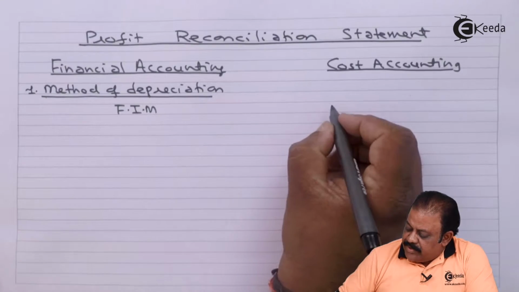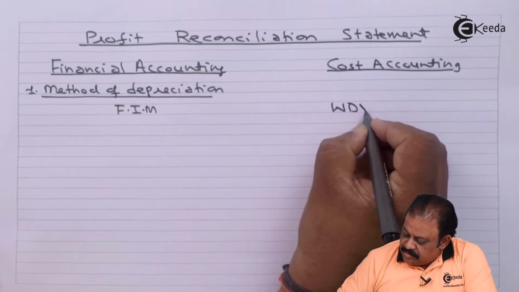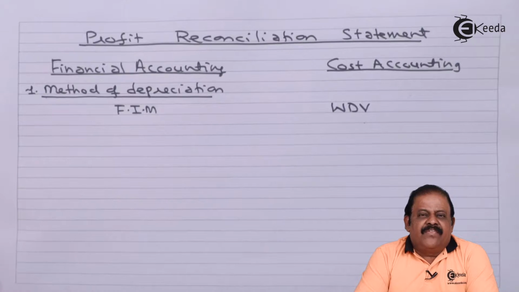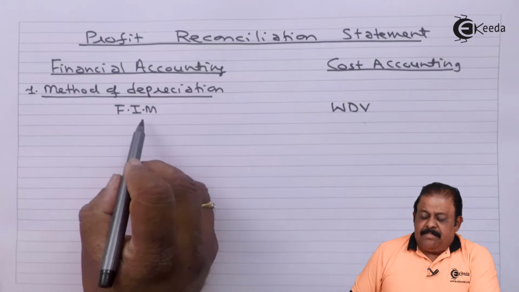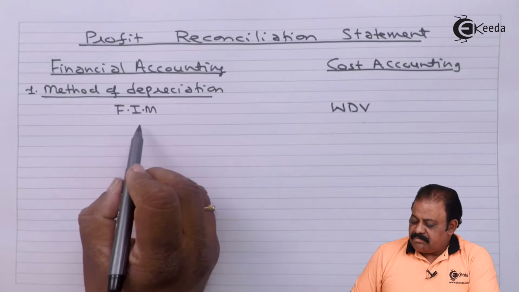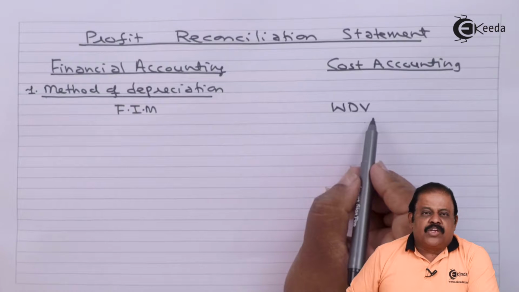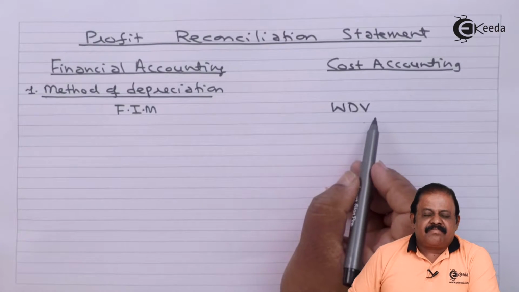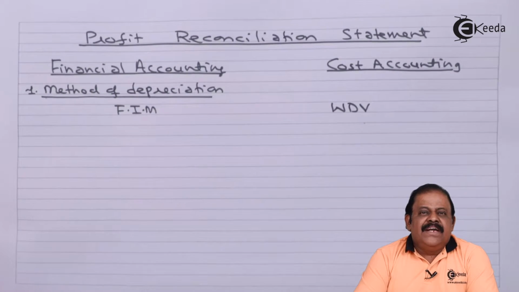In cost accounting, we have used the written down value method of depreciation or reducing balance method. Now, depreciation as per financial book and as per cost book will not be the same, and that will give rise to a difference in profit as per both the books.